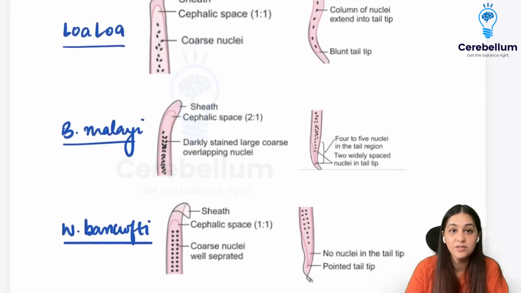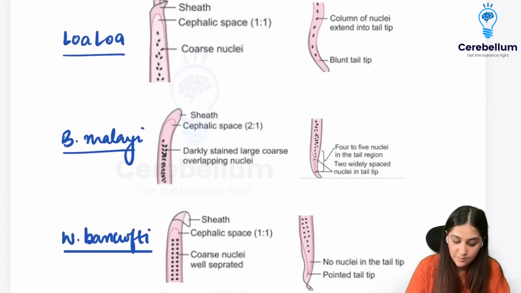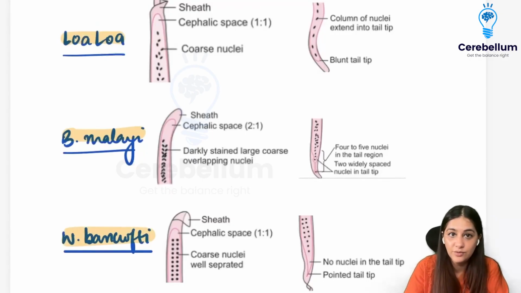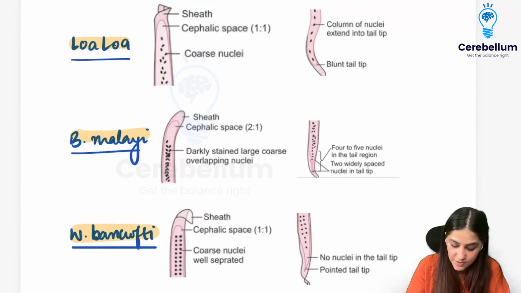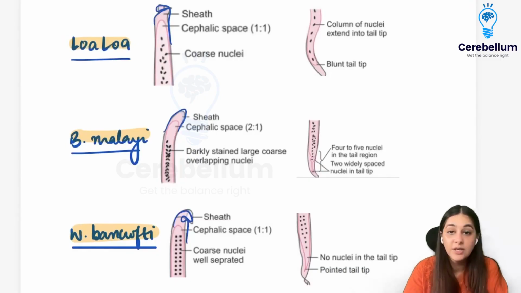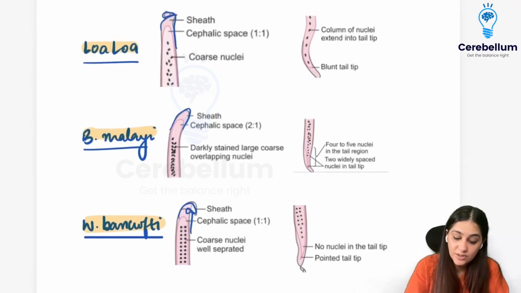And which ones are those? They are Loa loa, Brugia malayi, and then Wuchereria bancrofti. So if you see the head end, the first picture is the head end. These are all sheathed, right? So L, B, and W are sheathed. Now coming to the tail end. So this is the tail end.